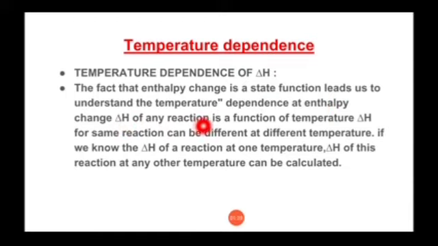So the enthalpy change is a state function, and that leads us to understand the temperature dependence of enthalpy change. Delta H of any reaction is a function of temperature, and delta H for the same reaction can be different at different temperatures. So it is easy to understand: if a reaction is carried out, it has some enthalpy change. It may be positive, may be negative, depending on whether the reaction is exothermic or endothermic. But if you change the temperature of the reaction, then delta H will definitely be different at that different temperature.